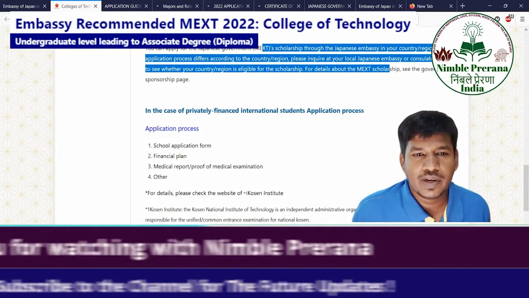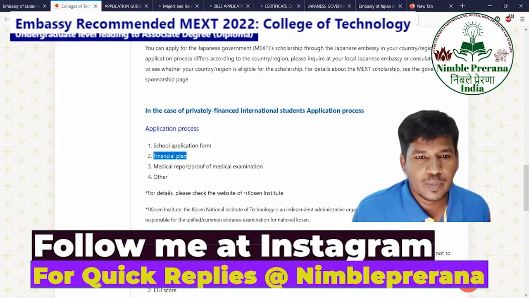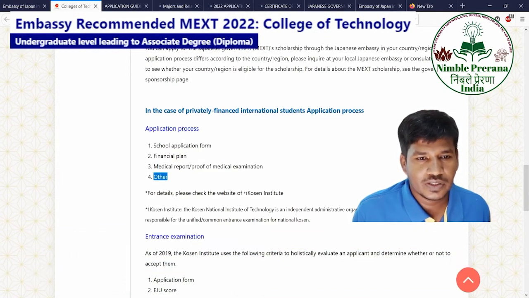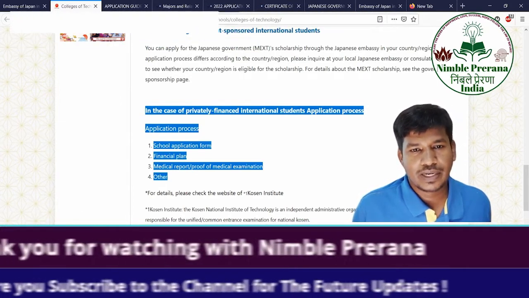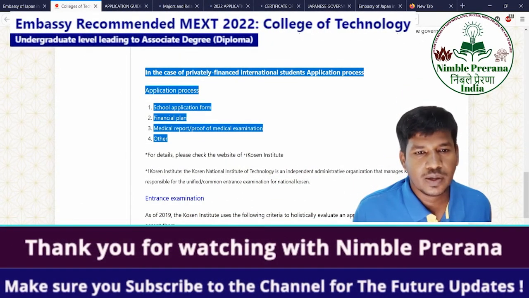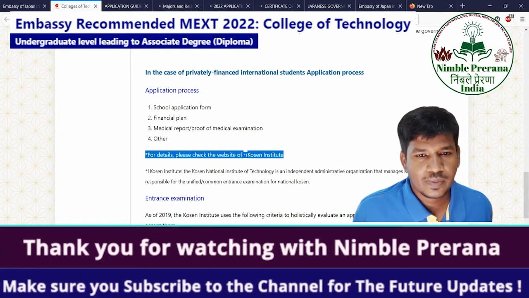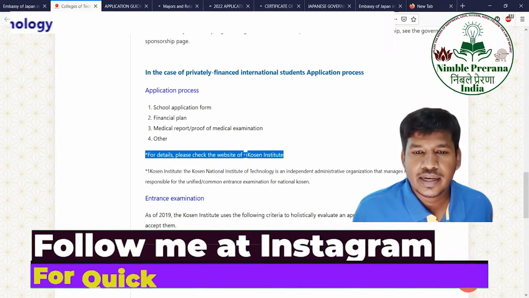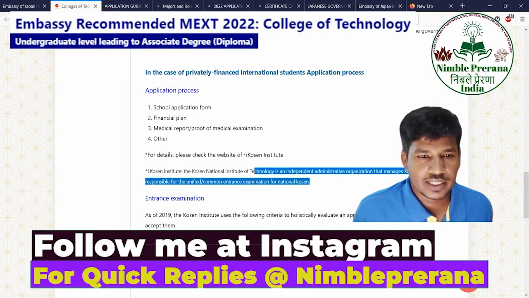In the case of privately financed students, the application process includes the school application form, financial form, medical report, medical examination and others. So those who want to study as self-financed students can try this also. For details, please check the website of the KOSEN Institute. The National Institute of Technology is an independent administrative organization that manages KOSEN. So you can check the details.